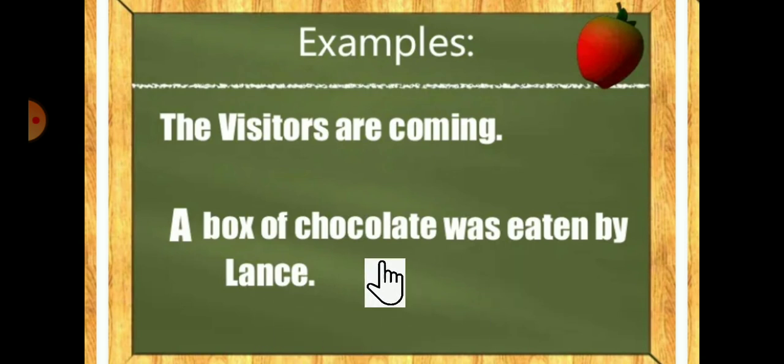So the person is complaining about Lancy to his or her mother. We don't know how much chocolate is eaten by Lancy. That's why it is non-specific. A is mentioned here in the sentence. Understood? Okay, all right.